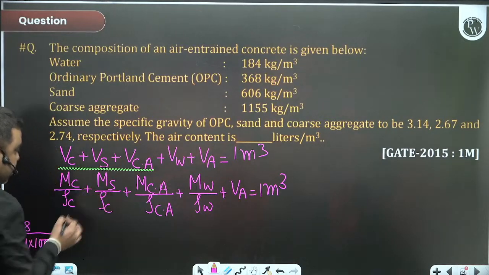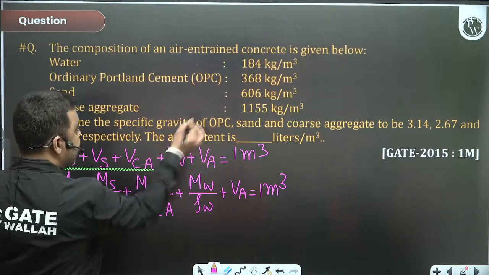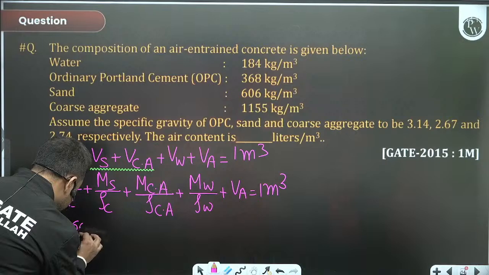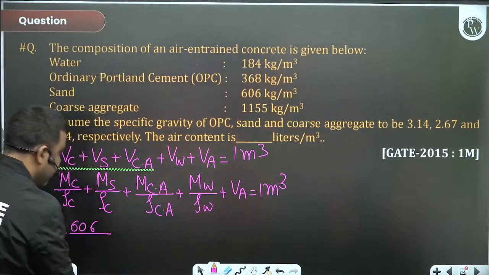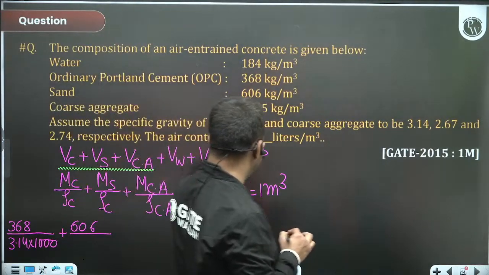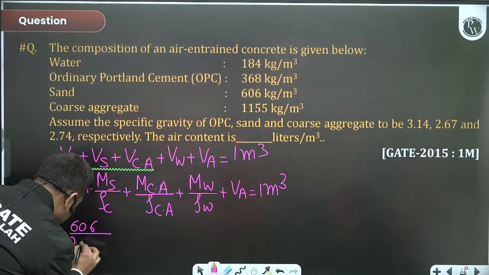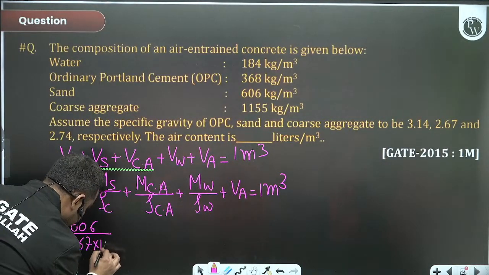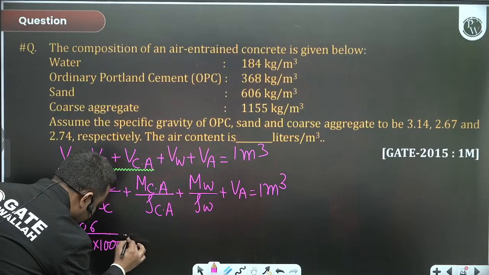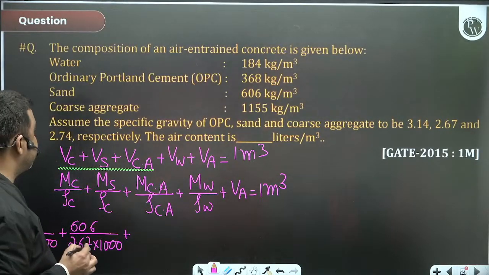plus sand. How much is sand? 606. 606 divided by, for sand, OPC sand, right, 2.67, it will be 2.67 into 1000, plus coarse aggregate, right?